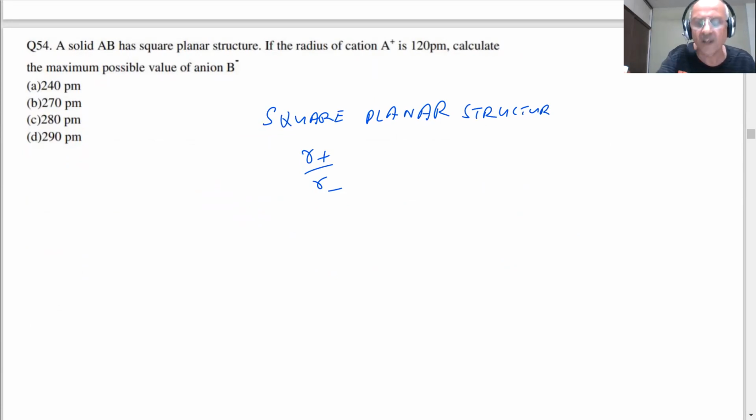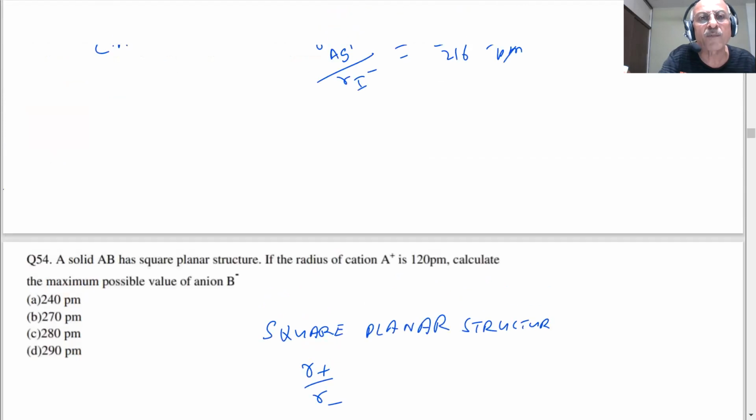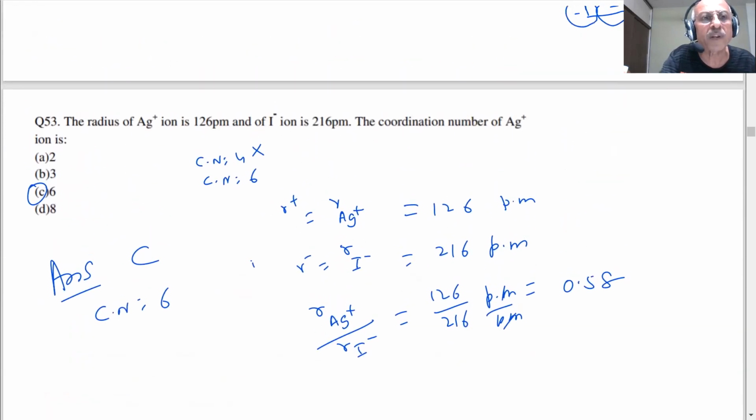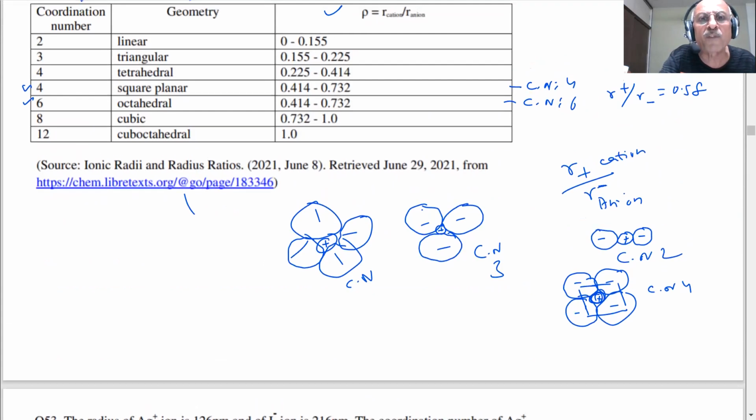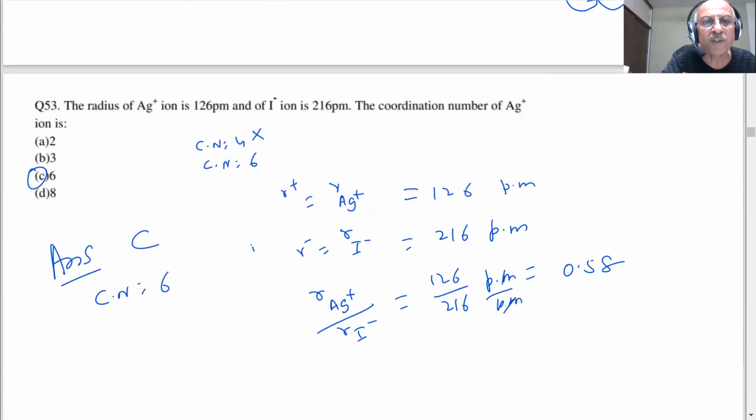Let me see the range which is given to us. R plus by R minus for the square planar. The table is available. Square planar 0.4142, 0.73. You can see the square planar, students. The information given is 0.4142 to 0.73. Okay, so let us see how we can solve this question.